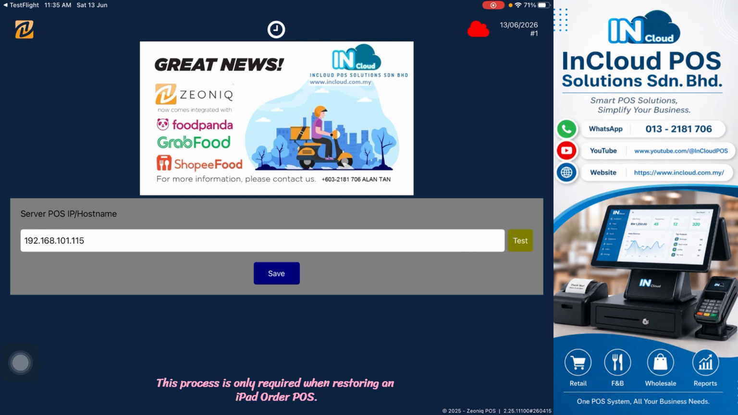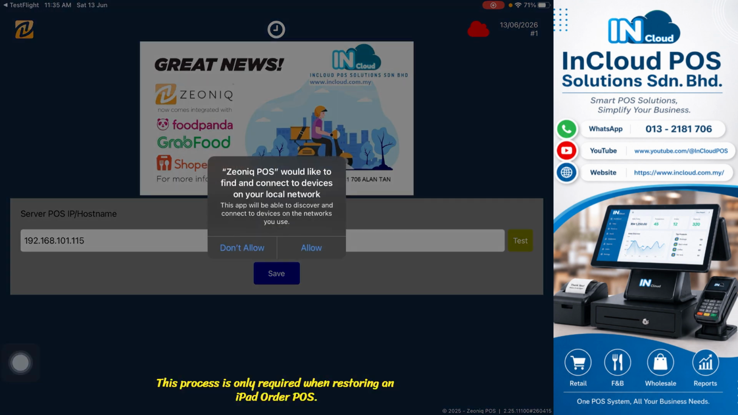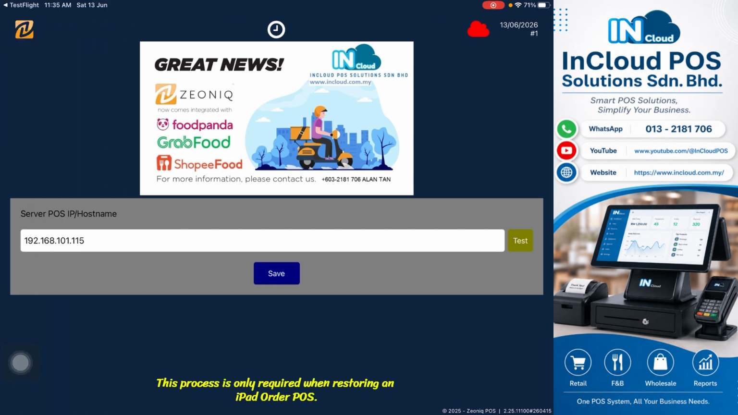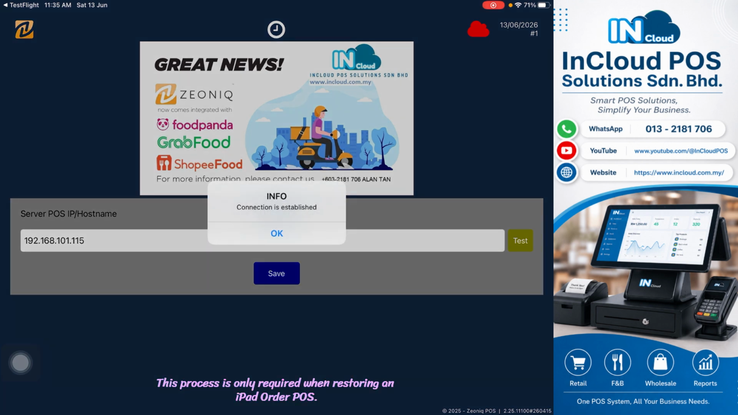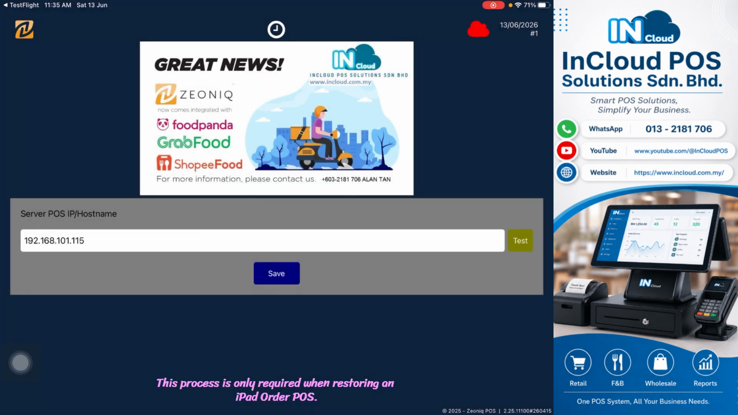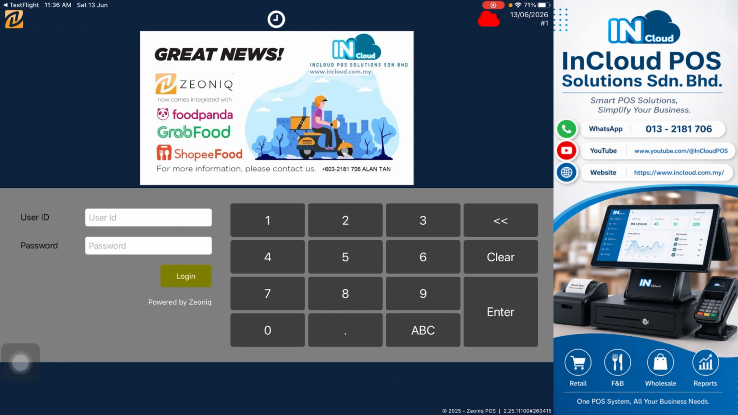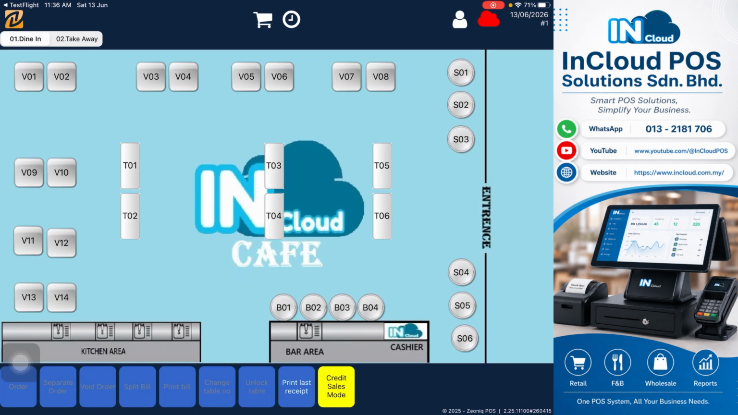We'll need to synchronize and refresh the Cashier first. Click the ZEONIQ logo and click Synchronize iPad. Click Allow, click again and click Synchronize, and click Test. Then the information will pop up showing the connection is stable. Click OK. Click the ZEONIQ logo again and click Order. You may proceed to log in and start using the system.